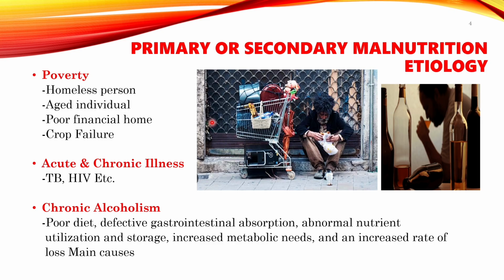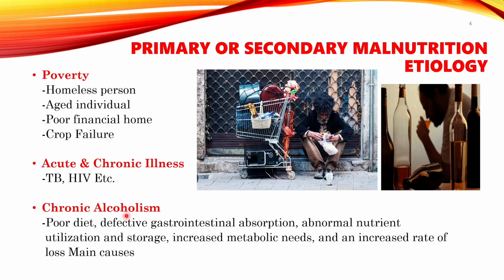Why does malnutrition occur? If you think logically, the common problem is poverty. If you don't have enough money to buy food, particularly homeless individuals, aged individuals, and those with poor financial income, then poverty puts you at risk for malnutrition because you will take less food. Acute and chronic illness, for example tuberculosis and HIV, lead to tumor necrosis factor alpha, you have anorexia, and it will increase the metabolic need as well. So that could be the reason for malnutrition in chronic illness.